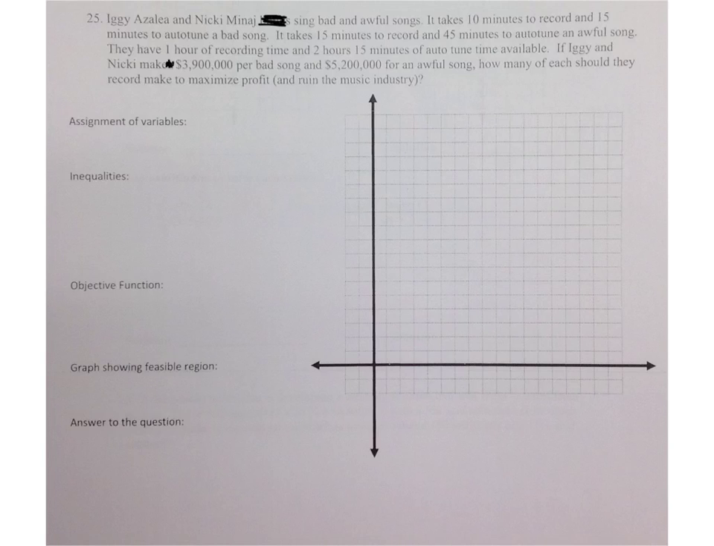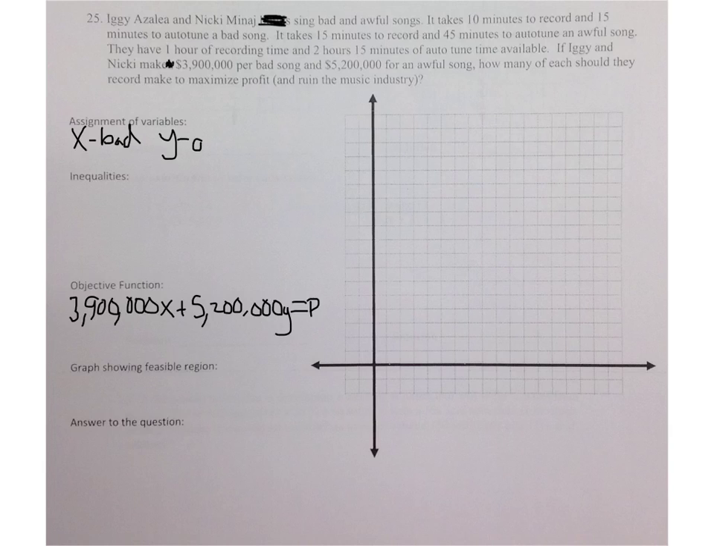So if we have our objective function being 3,900,000 per bad song, we'll use X for bad songs, and we have 5,200,000 per awful song, we'll use Y for awful songs. That would give us our total profit. So for our assignment of our variables, X will be our bad songs, Y will be our awful songs.